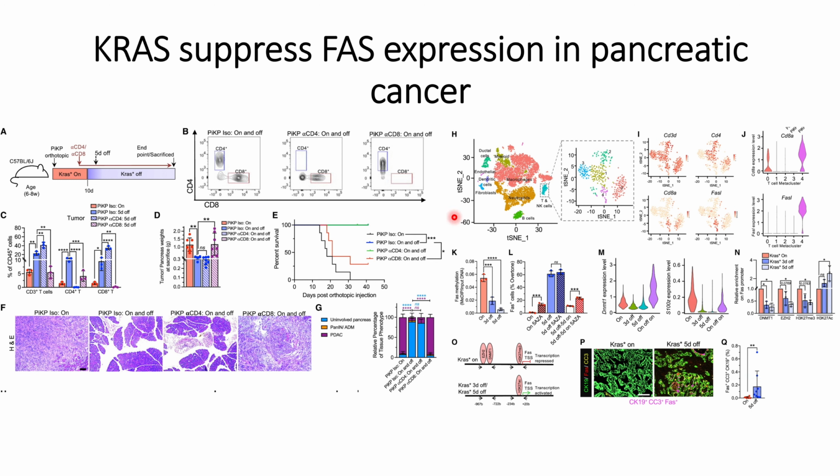So together, in a gist, the experimental results presented in this figure point out that KRAS suppresses FAS expression epigenetically and has a negative, or inverse, role with FAS expression.